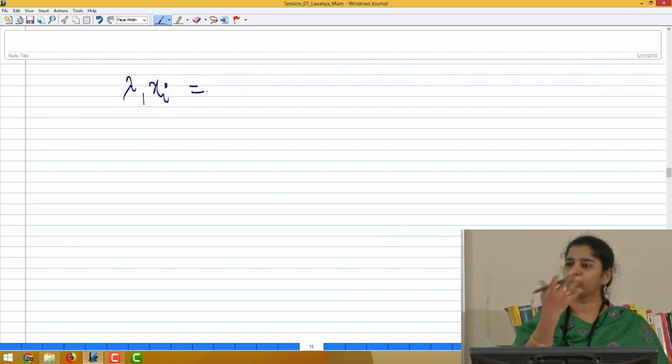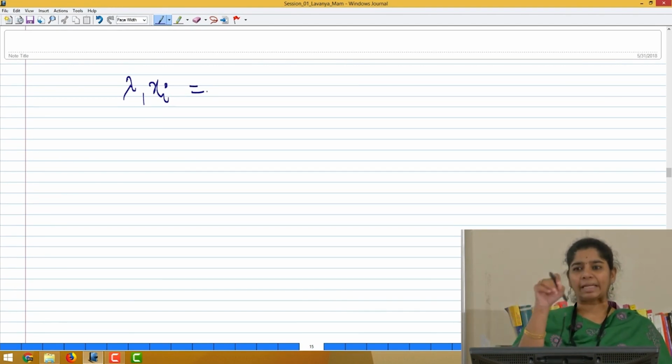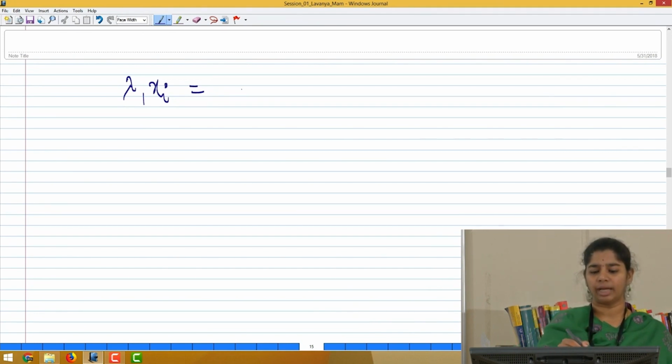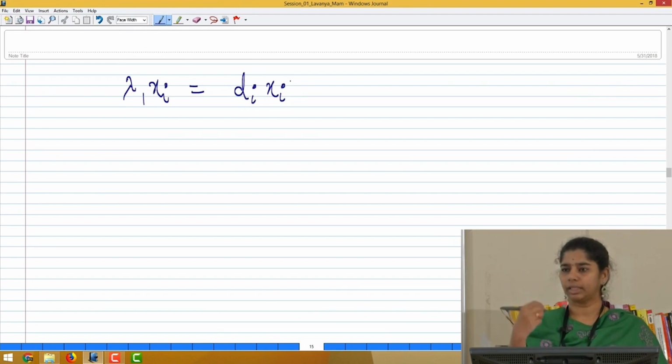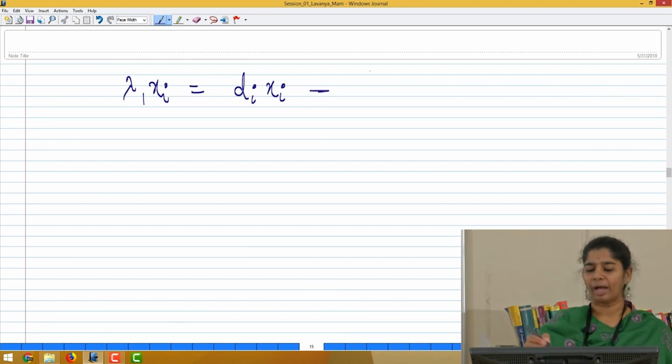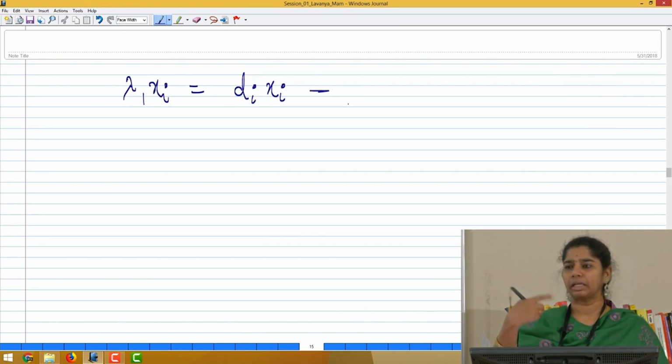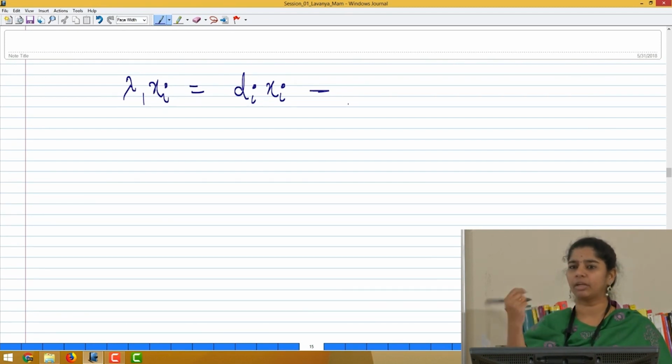You will have minus 1 entries and zeros, with x1, x2, everything there. But the diagonal entry will always exist, that would be nothing but di xi, a positive entry. You will also have, wherever there is an edge between i and the other nodes, those xi's will exist.